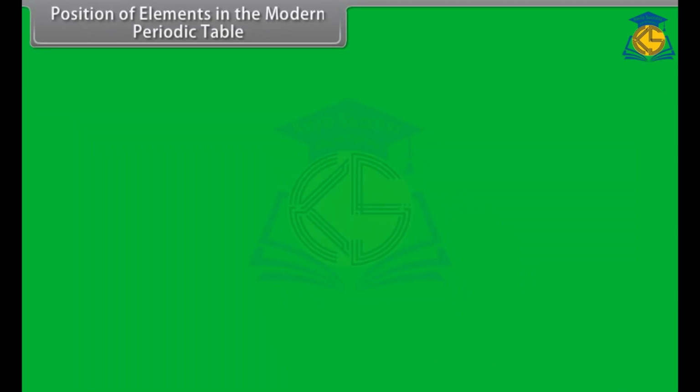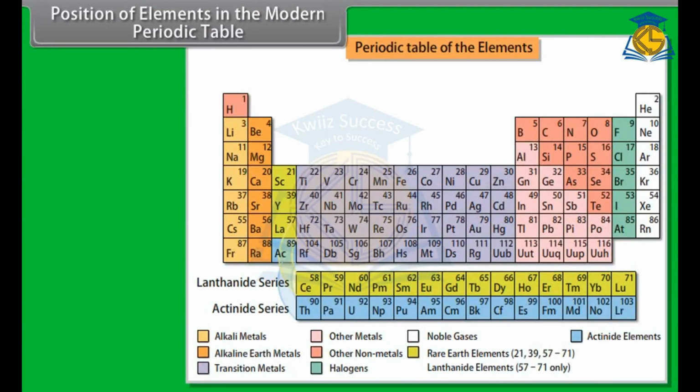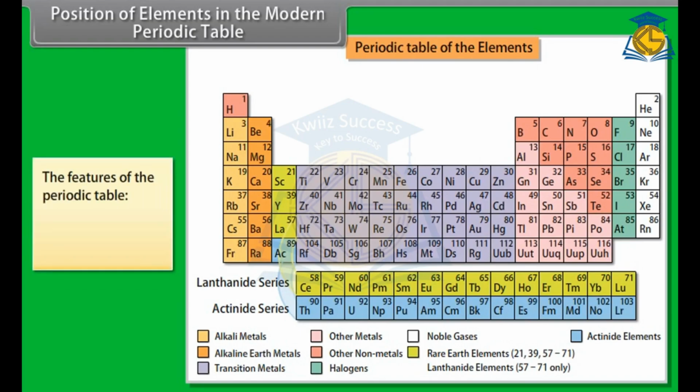Position of elements in the modern periodic table. The most commonly used periodic table is the long form of modern periodic table. Let us look at some features of the periodic table.